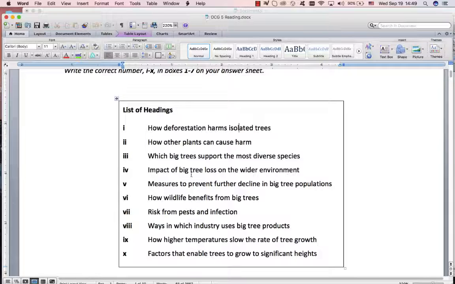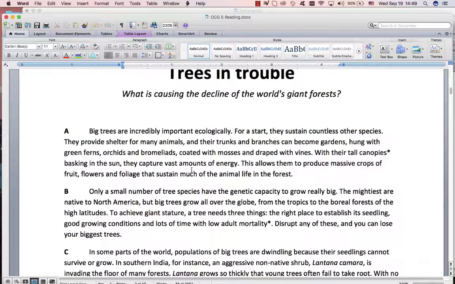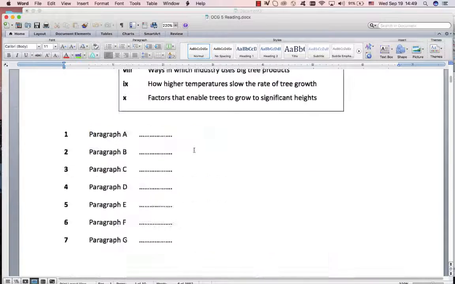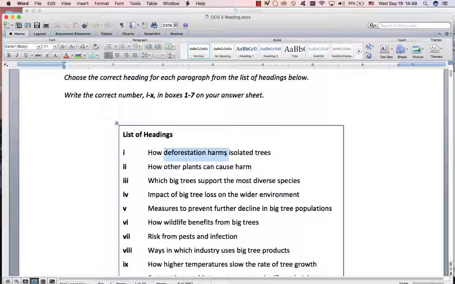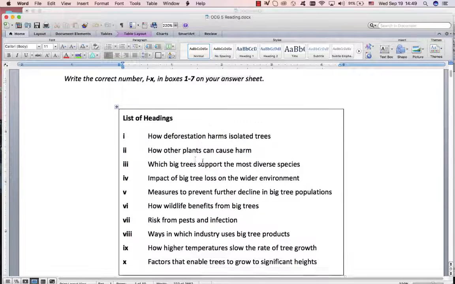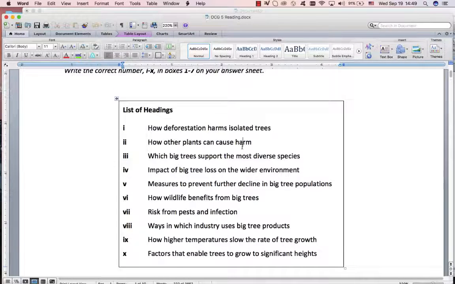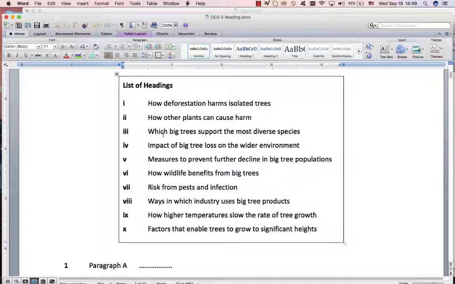Alright, how deforestation harms. Now immediately I'm feeling, I want you to remember, often you just need to get a feeling if it's a positive paragraph or a negative paragraph. Are they saying positive things or are they saying negative things? This is positive. They're talking about the importance of big trees to the environment. They're saying that big trees help the environment. This is immediately negative about deforestation. Probably not. How other plants cause harm? No. Also negative.